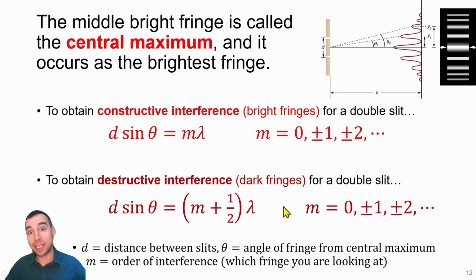So again, d is the distance between the two slits, θ is the deflection angle from the central maximum, and m we call the order of interference. It will tell you which bright fringe or dark fringe you are at. The central peak has an m of 0. And then if you go one above the central maximum or one below the central maximum, that will correspond to an m equals +1 or an m equals -1, depending on which way you go. And then as we go out to farther bright fringes, we step up in our order of interference number.